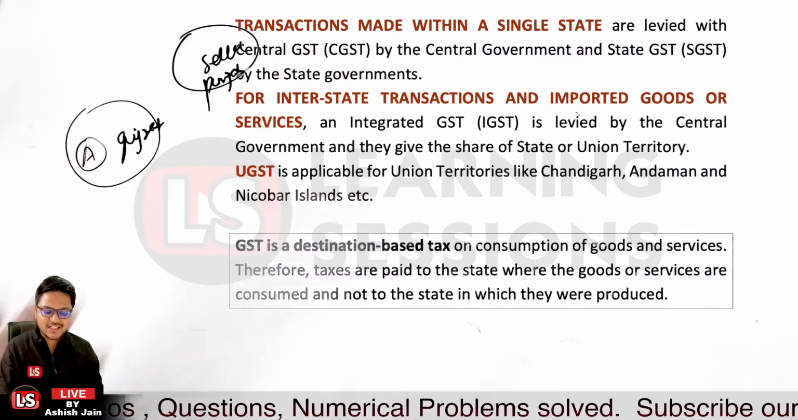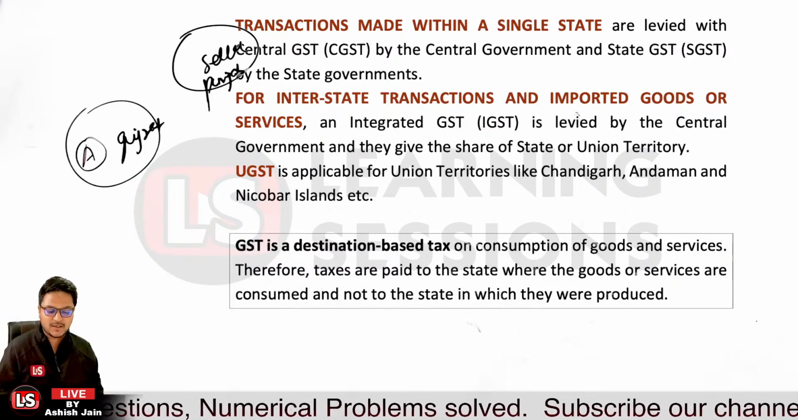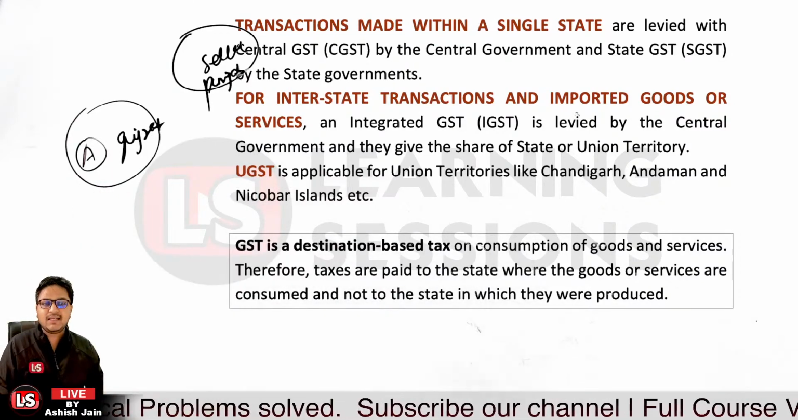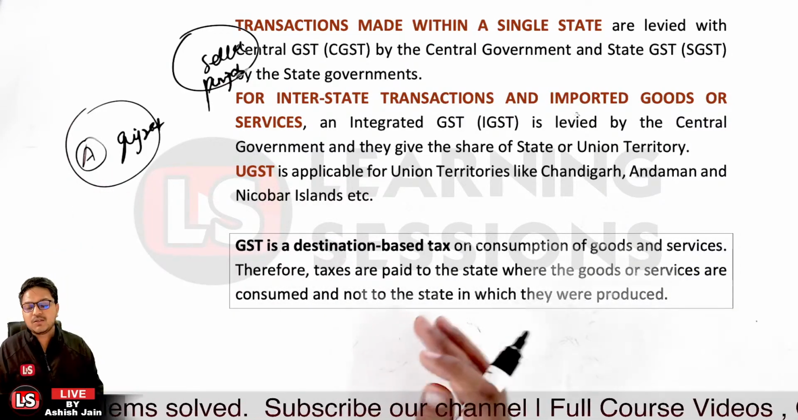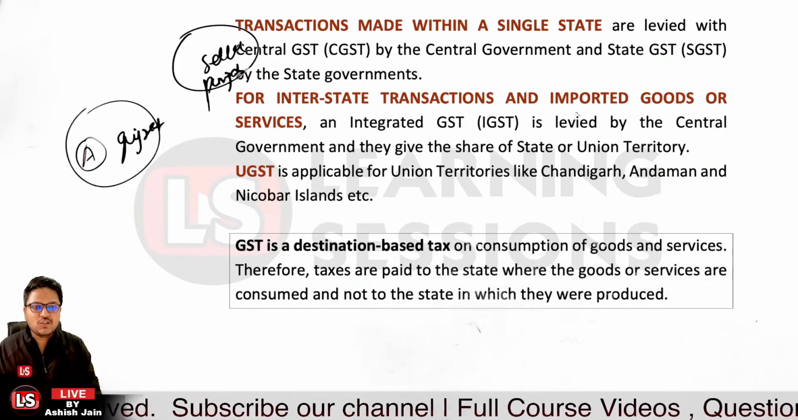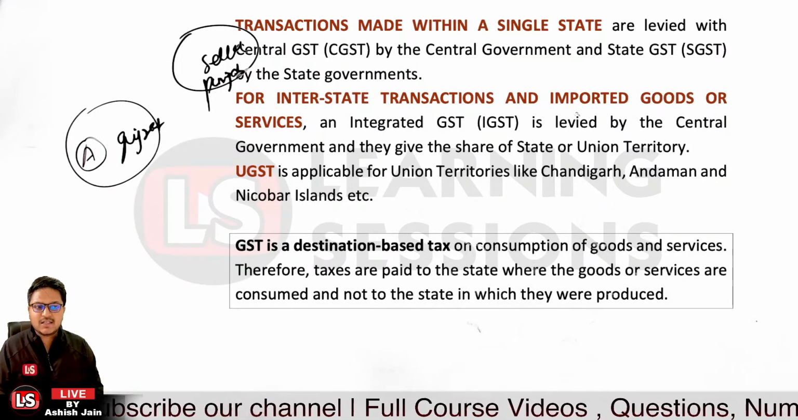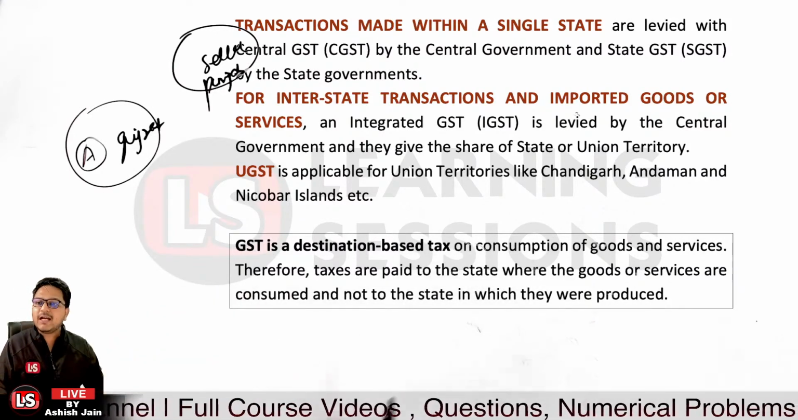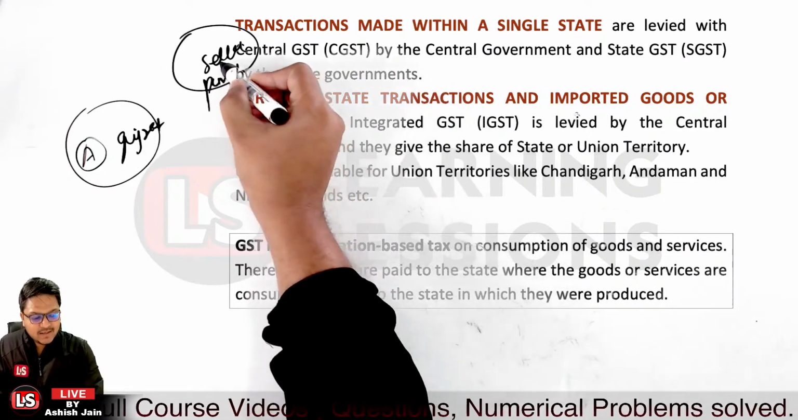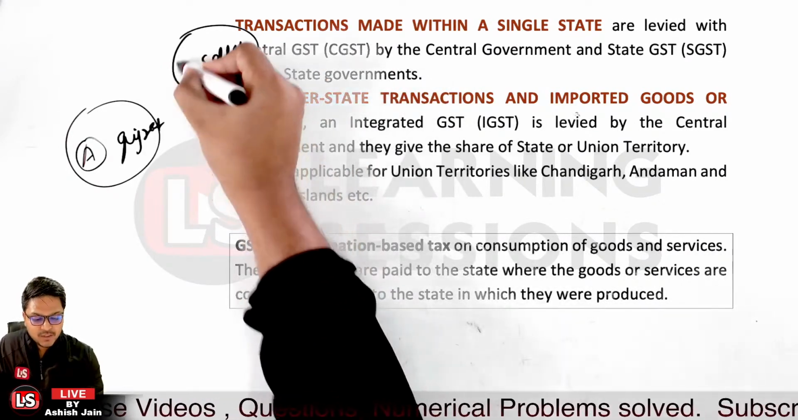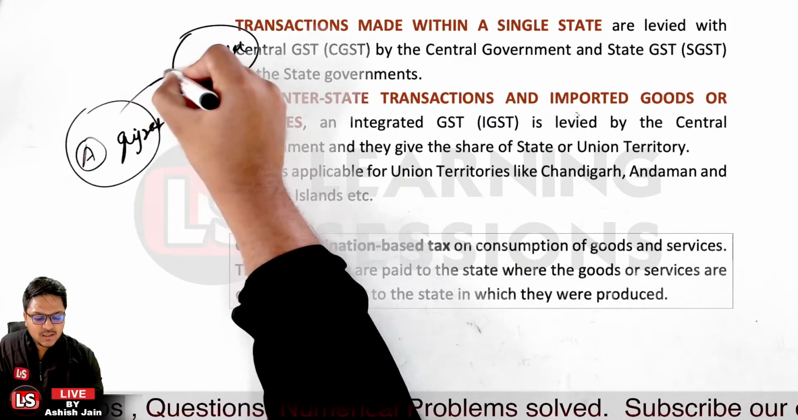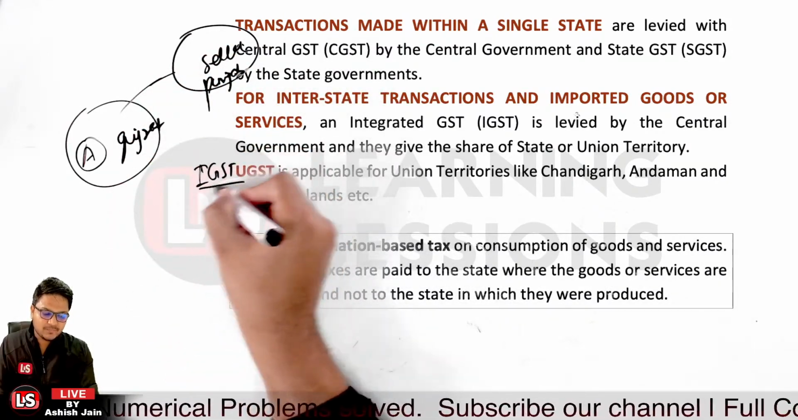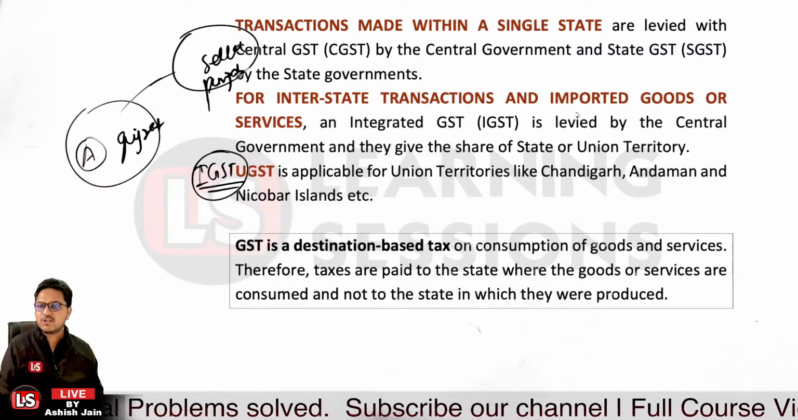Now let's focus on this particular subject. The buyer is from Gujarat and the seller is from Punjab. Where the goods and services are being consumed, taxes will be paid to that particular state only. If the seller is from Punjab, the component shown in the invoice will be the IGST, because it's an interstate transaction.